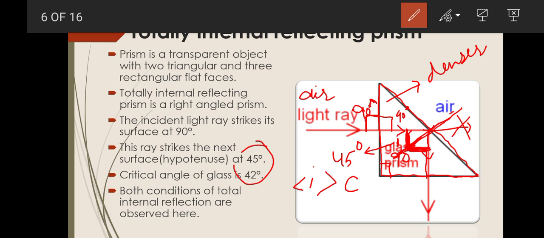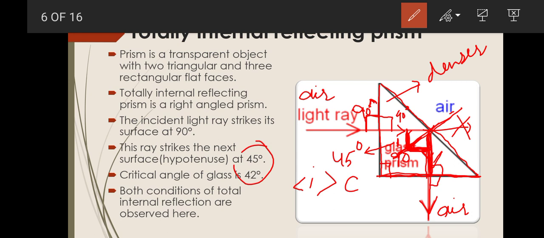Now what is happening when this light ray, after striking the inclined surface, is again incident on the perpendicular surface, on the straight face of the prism? Here it is striking with an angle of 90 degrees, so it will emerge out from the glass into the air, as in the case we discussed earlier.